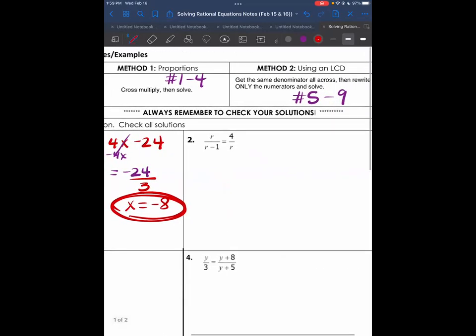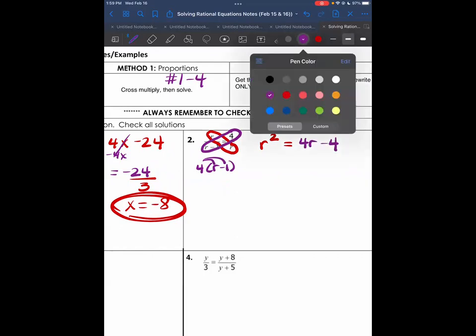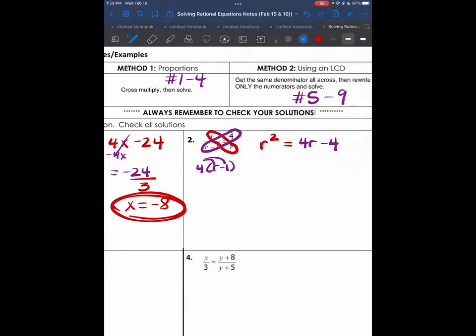On number 2, I'm going to start this way. R times R is R squared. Put your equal sign. And then this direction means I'm doing 4 times R minus 1, which is 4R minus 4. If you have a squared in the problem, you want to get everything on the same side. I'm going to move these two because I want the R squared to stay positive. So this is going to be R squared minus 4R plus 4 is equal to 0.